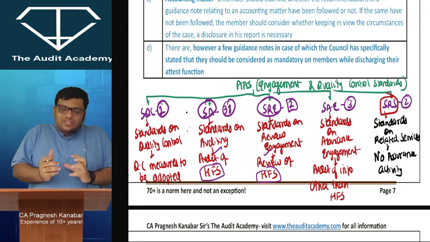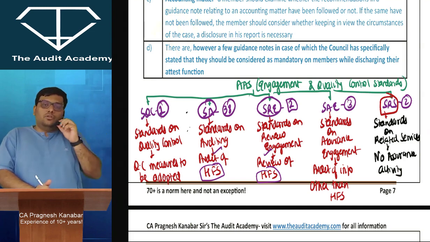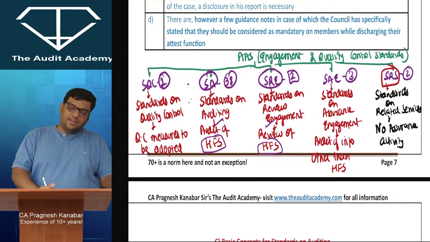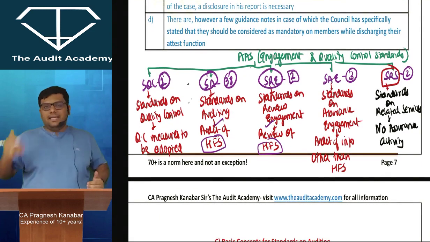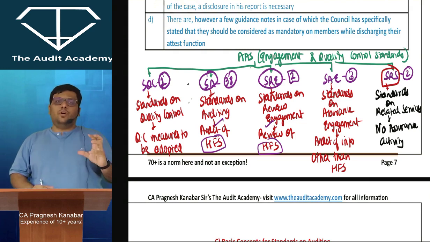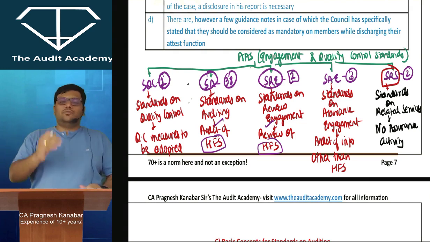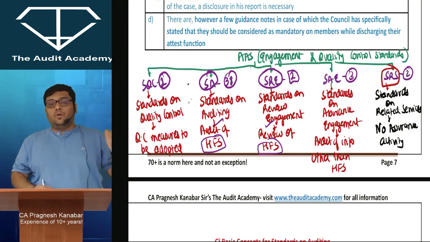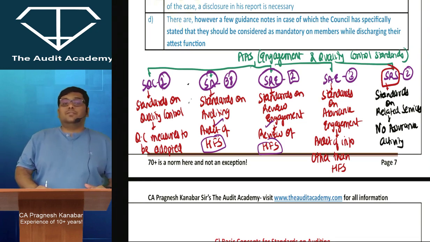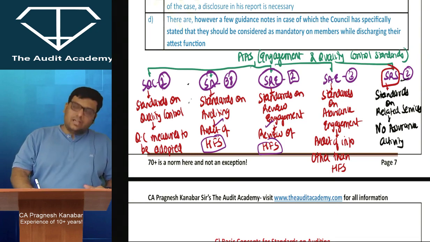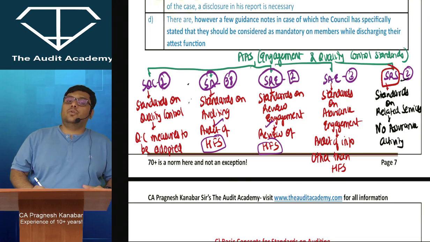This is just an initial touch-up for you to understand that engagement and quality control standards are divided into 5 categories: SQC, SA, SRE, SAE, SRS. I've written the full form of all of these categories, and also the meaning of what they are dealing with. The major takeaway was the difference between audit and review. Auditing is a reasonable assurance activity, whereas review is a very limited assurance activity, a moderate level of examination. The next takeaway was SRS. In the SRS category, there is no assurance activity.